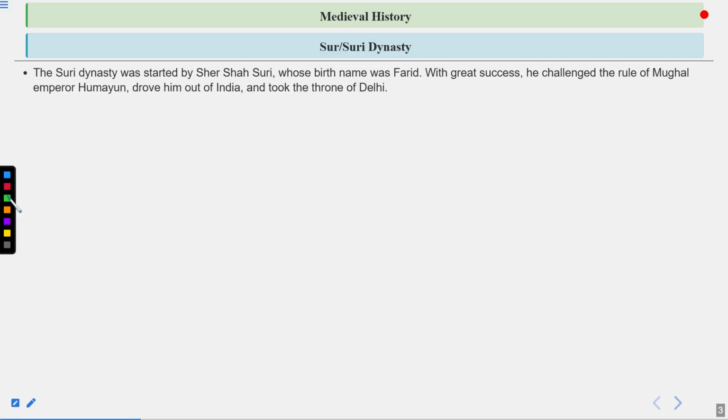The Suri dynasty was started by Sher Shah Suri, whose birth name was Farid. With great success, he challenged the rule of Mughal Emperor Humayun, drove him out of India, and took the throne of Delhi. As I was telling you, the Gujarat dynasty was ruled by Bahadur Shah. They were attacking the territories of Humayun, and Humayun was busy with them. In that meantime, Sher Khan, later known as Sher Shah Suri, took total control of Bengal and Bihar region and challenged Humayun.